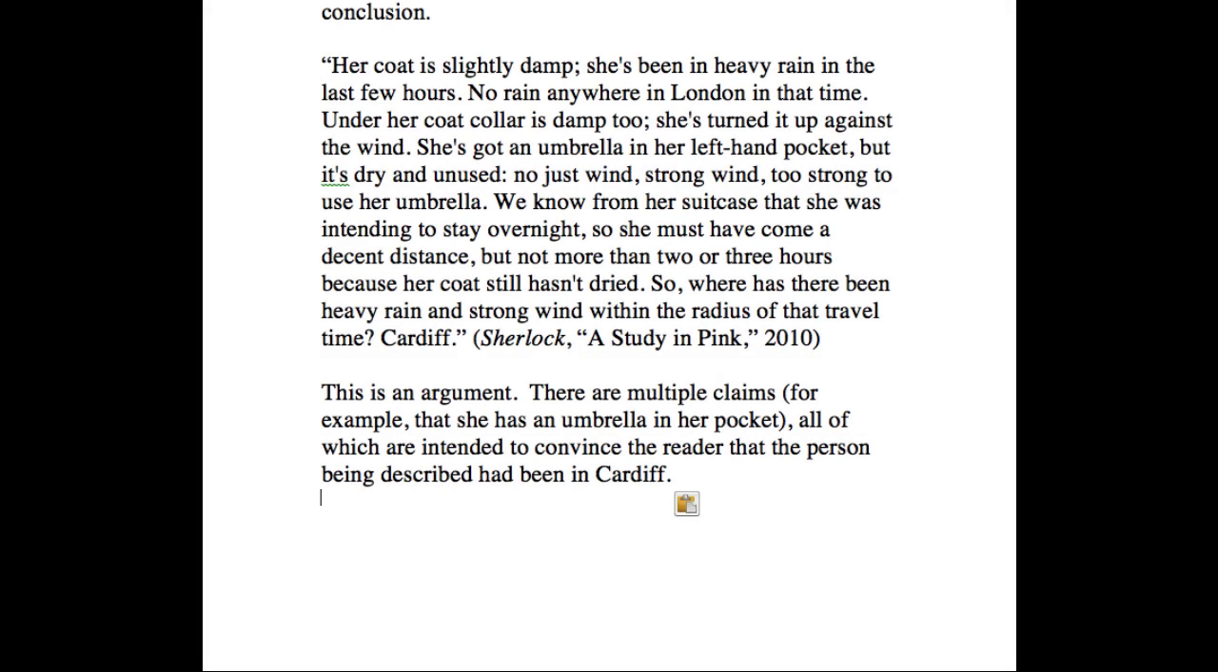In this particular example, there's no sentence that summarizes the conclusion. So the last sentence is in fact not even a full sentence. It's a fragment that just says Cardiff. So where has there been heavy rain and strong wind within the radius of that travel time? Cardiff. So what's the conclusion?